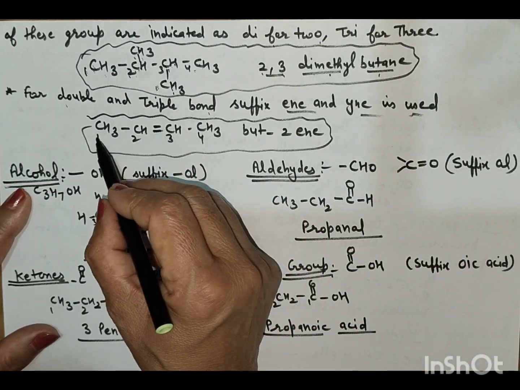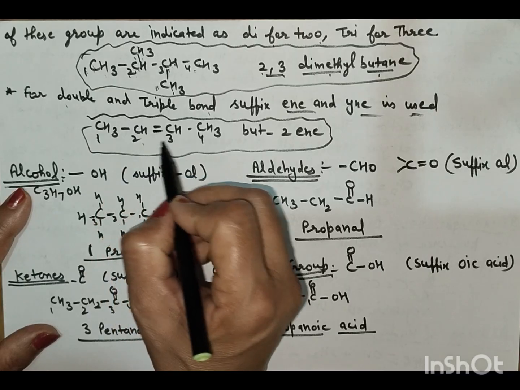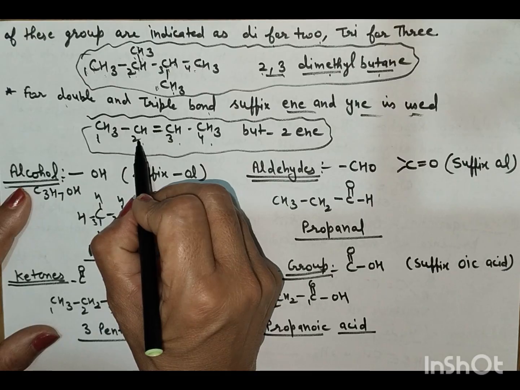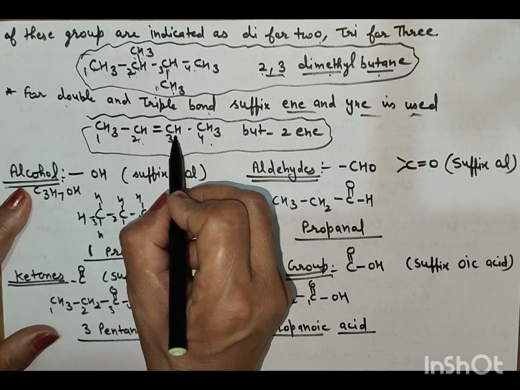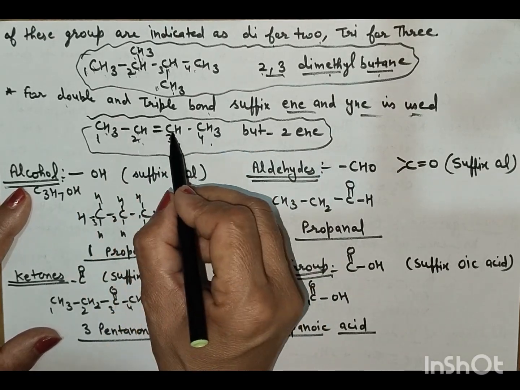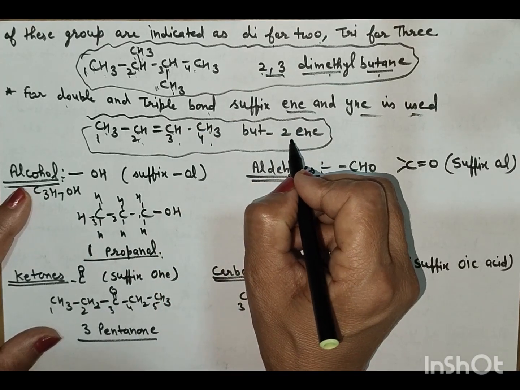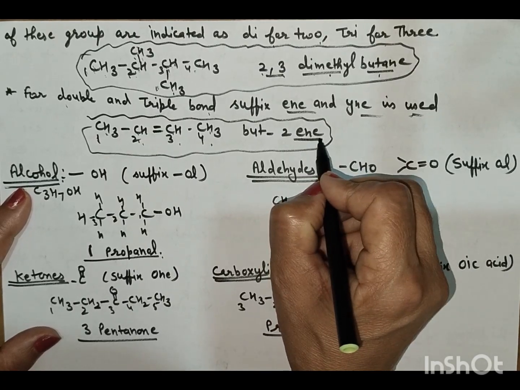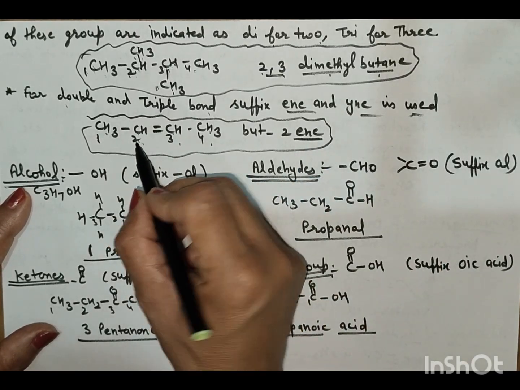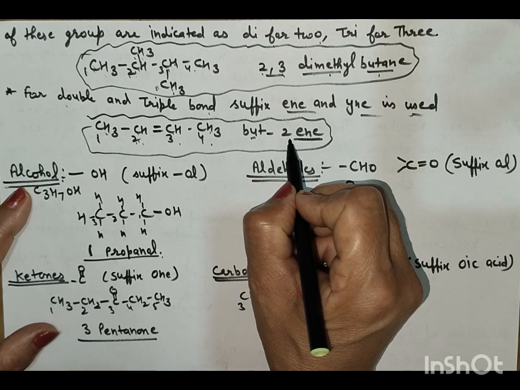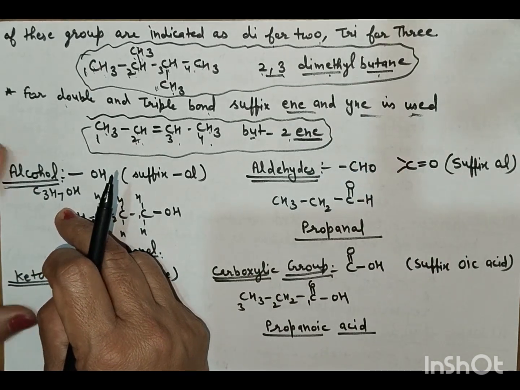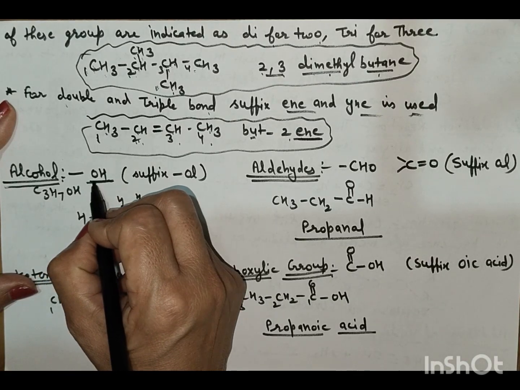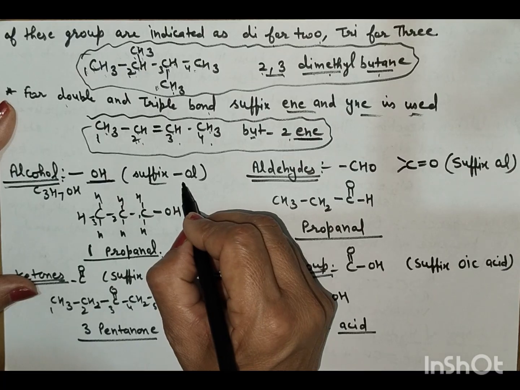Starting from here, first select the longest chain, 1, 2, 3, 4. Now see the functional group: it lies between carbon 2 and carbon 3. Methane, ethane, propane and butane. First is butane, but due to the double bond, it is butene. And the functional group is at position 2. Then we can write but-2-ene.